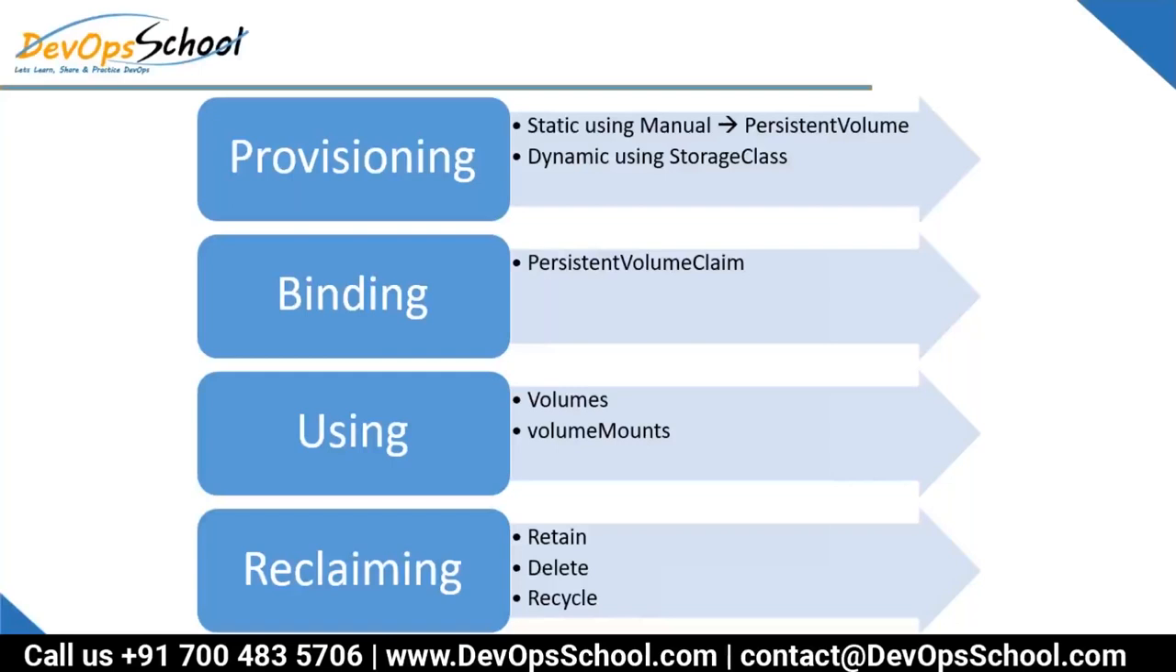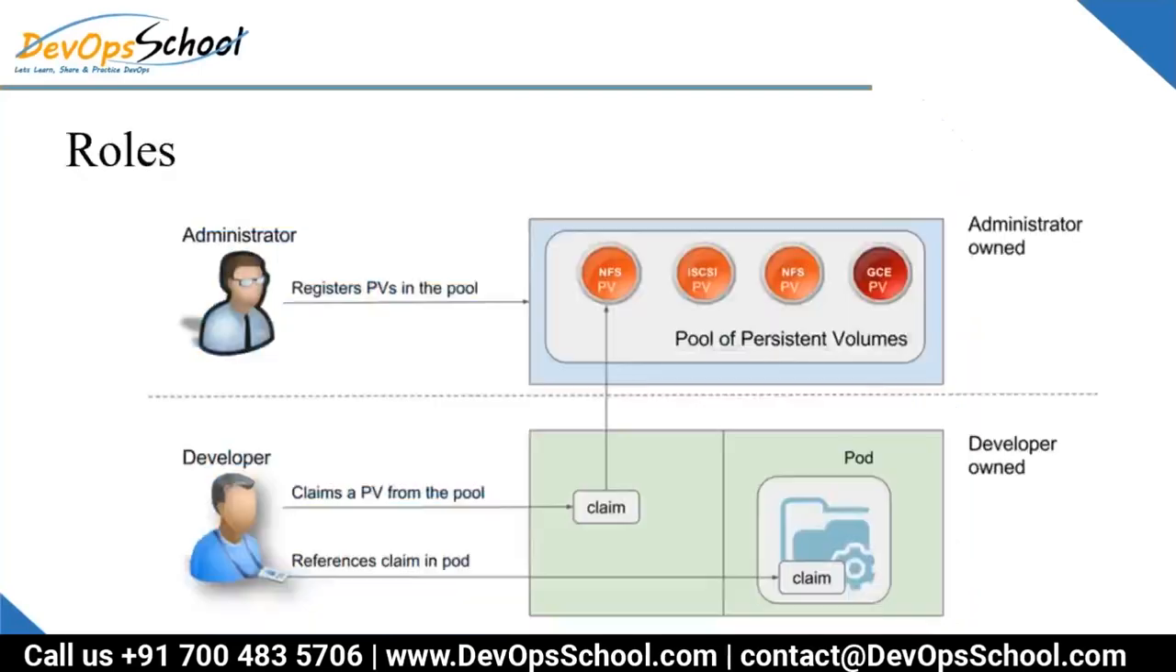And then what you want to do: retain, delete, or recycle. That means if the volume is used in a pod and the pod is gone, do you want to retain it? That's the default. Or you want to delete it or recycle it. Retain means that volume will be kept, not deleted. Delete means that volume will be deleted. Recycle means the volume will be made available again for the physical storage, so you recreate that PV again. So these are the rules.